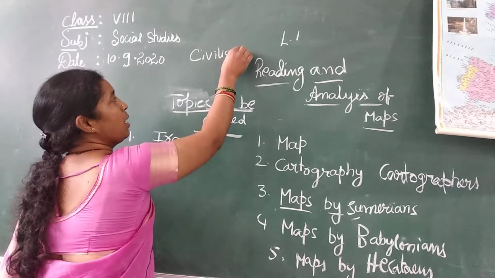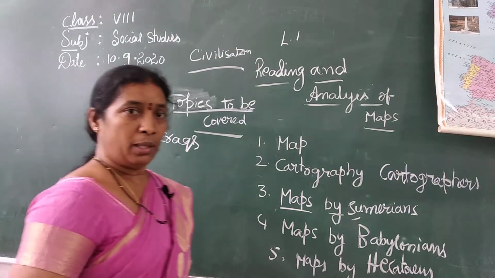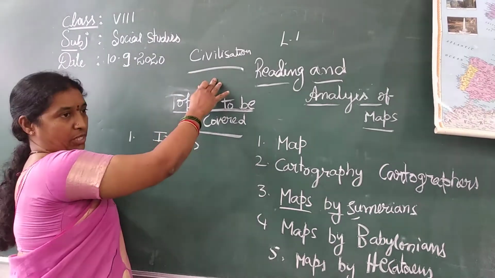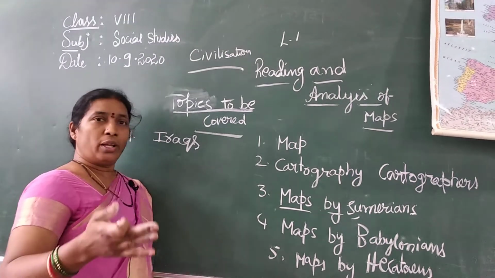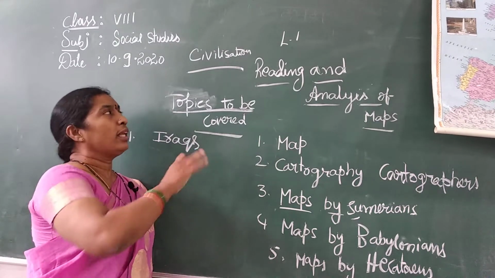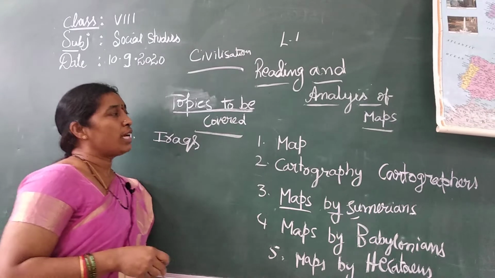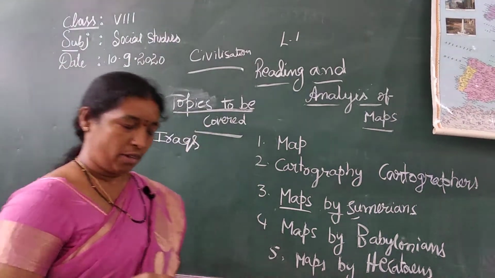Civilization means making how to live in the world. They taught people how to make agriculture and all, how to live in this world. So that civilization was started by the Sumerians.